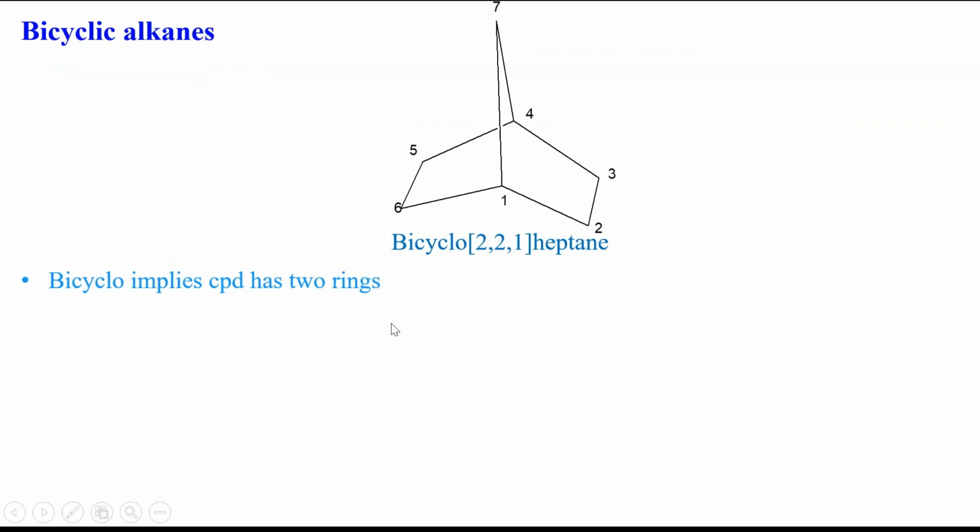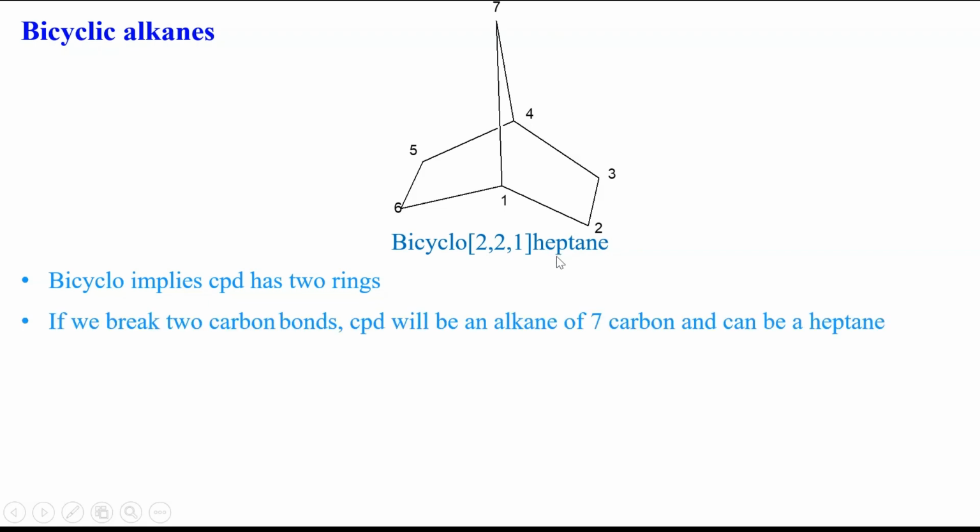Bicyclo is here. What does it indicate? It has two ring systems. This part is one ring system. This part is another ring system. That's why it is bicyclic. That's why it is represented as bicyclo. If I cut two carbon bonds, I'll get an alkane with 7 carbons. That's why it is named heptane. What does this 2, 2, 1 stand for?